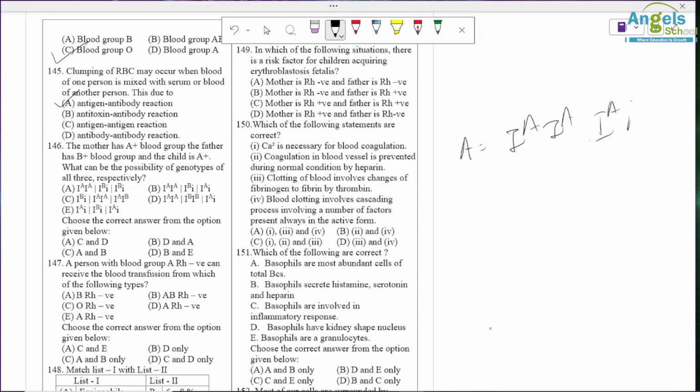Same way B has IB IB and IB small i. So here A, B and E is possible. So option D is correct.